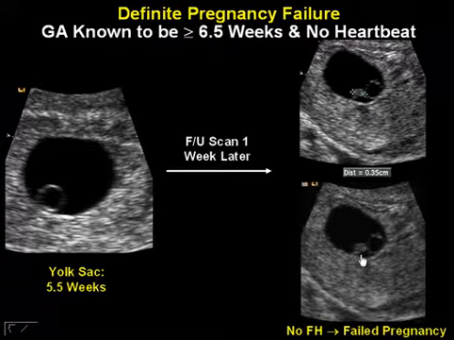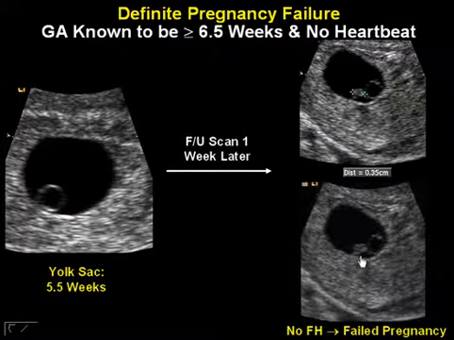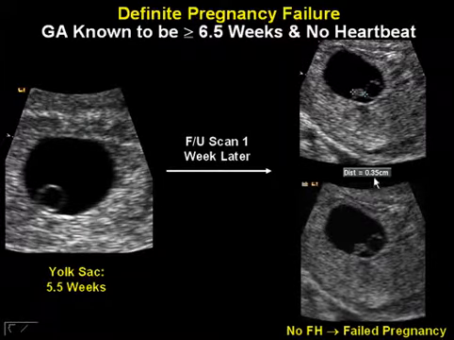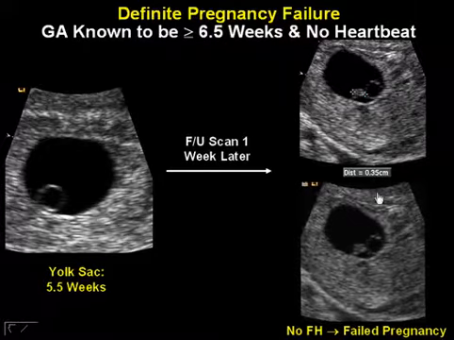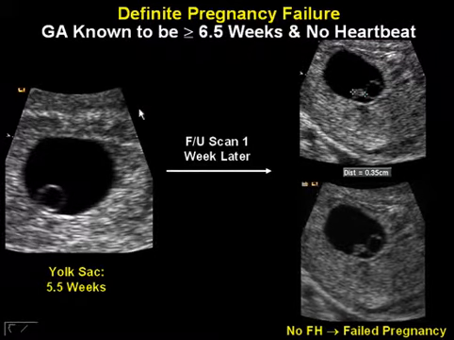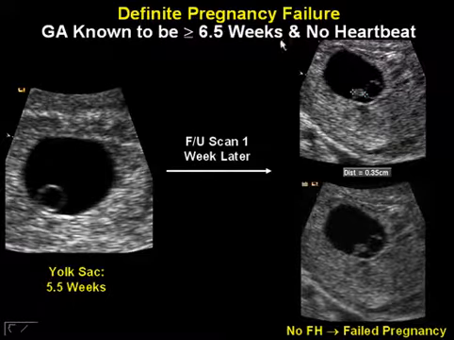So in this situation, we know that this is a failed pregnancy with certainty, not because the embryo measures 5 millimeters. In fact, it doesn't. It measures 3.5 millimeters, but because we know the gestational age to be at least 6.5 weeks, based on a prior 5.5 week ultrasound a week ago, and there's no heartbeat.